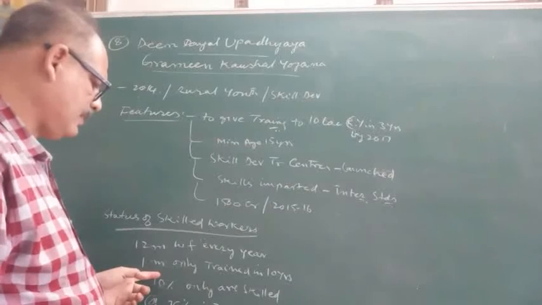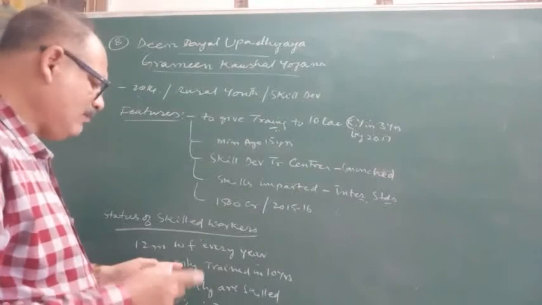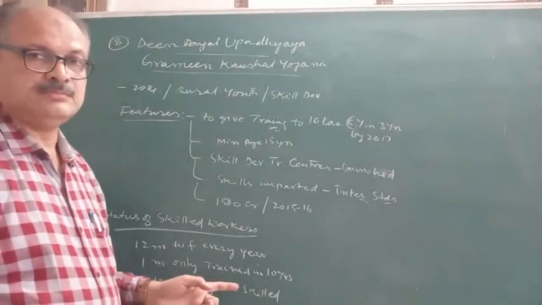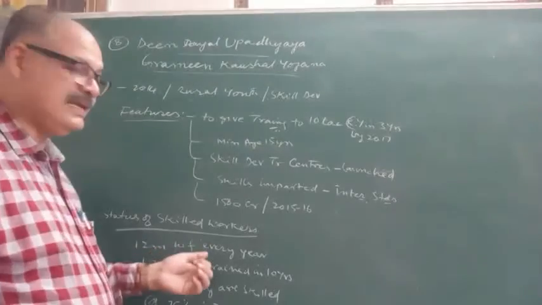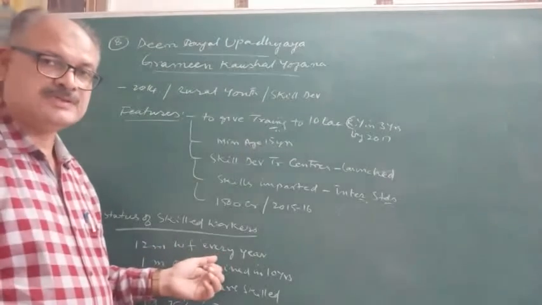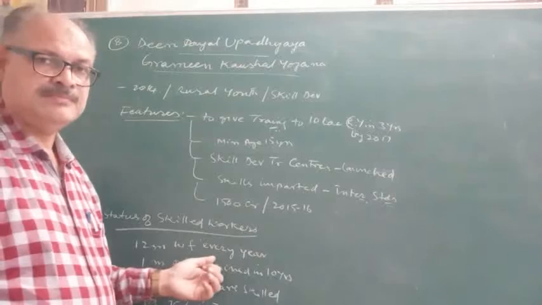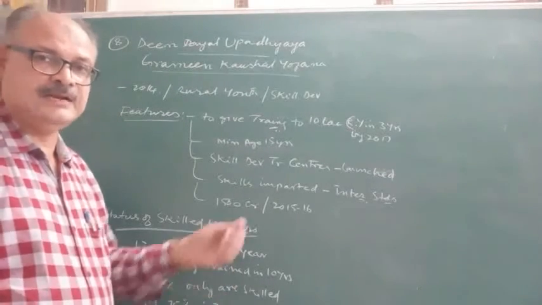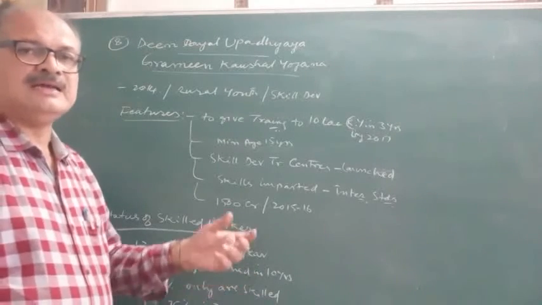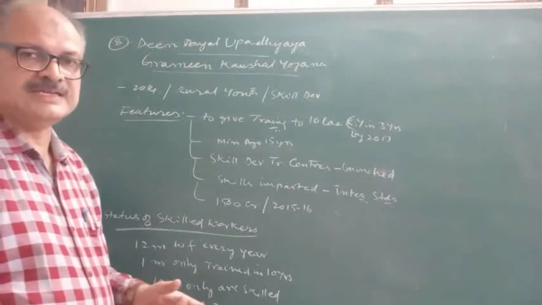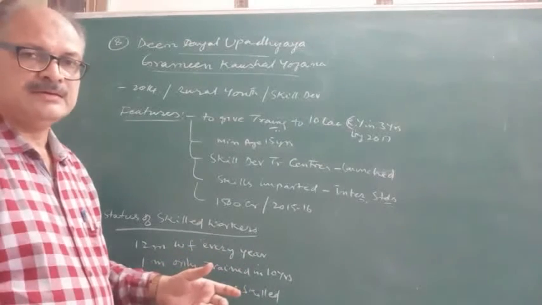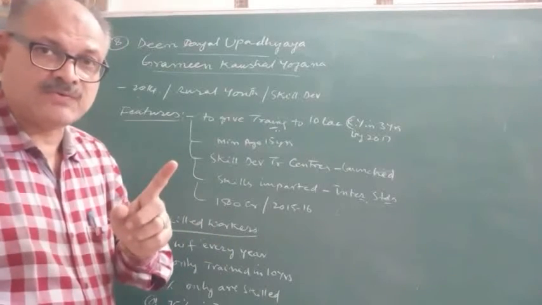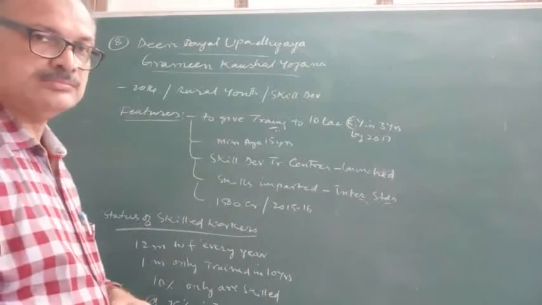And among them, only 1 million are trained, and that too over a 10-year period. See the data: 12 million workforce is coming up every year, but of the trained skilled people among them, during the past 10 years, only 1 million workforce has been imparted training.